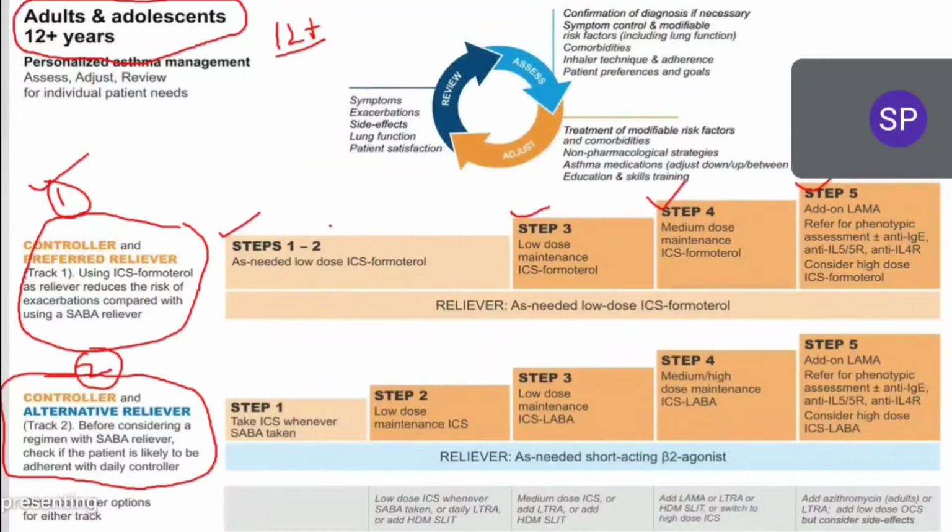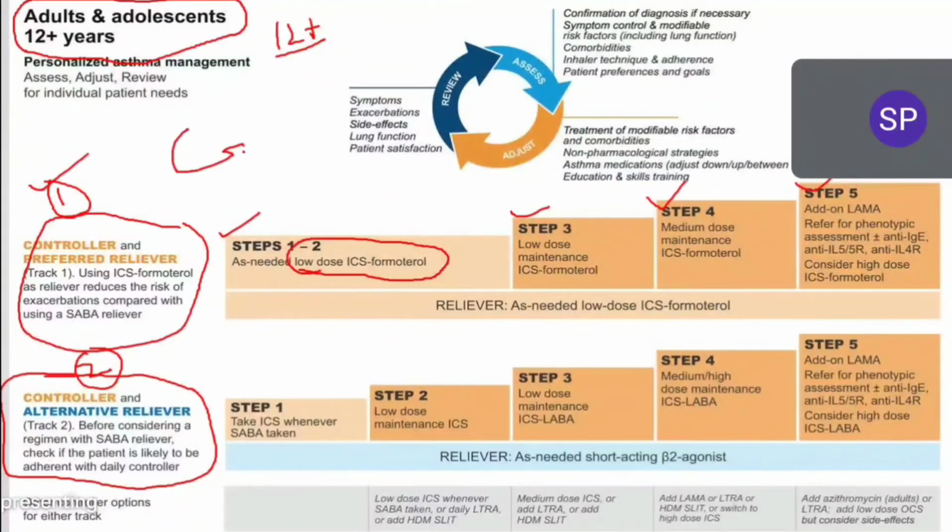In track 1 initially we'll start with step 1. Actually in these GINA guidelines, step 1 and step 2 are single, step 1 and step 2 are the same. So in step 1 and step 2, we have to start treatment with low dose inhaled corticosteroid. Listen carefully here, everyone.